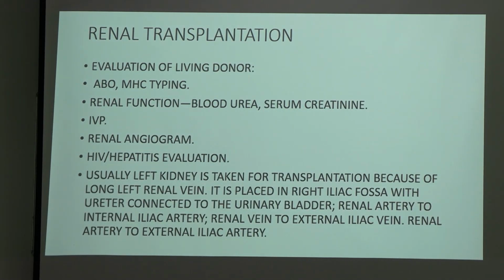Evaluation of a living donor is also done: ABO, MSC typing, renal function, kidney function test. What parameters are we looking into? Blood urea, serum creatinine, and the values in that report.